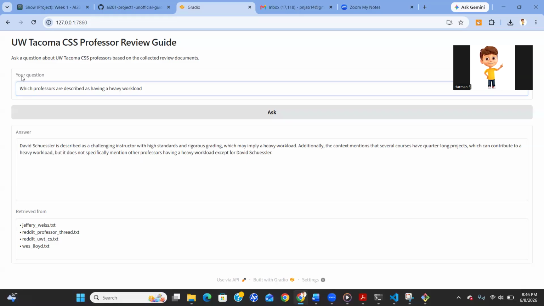During testing, many of the retrieval scores for this query were significantly higher than many successful queries, indicating weaker matches. If I were to continue this project, I would collect additional reviews that discuss workload more directly and experiment with alternative embedding models to improve retrieval quality. This failure case helped me understand how strongly retrieval quality affects overall RAG system performance.